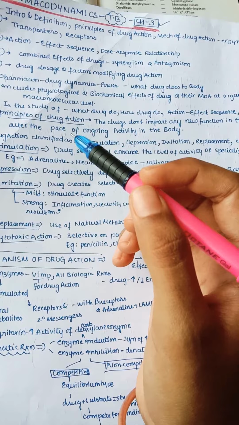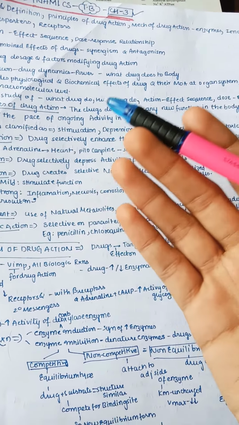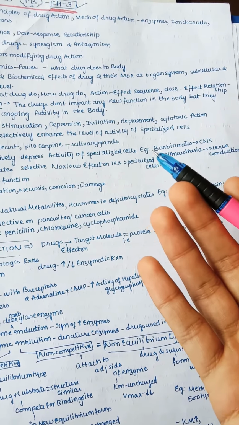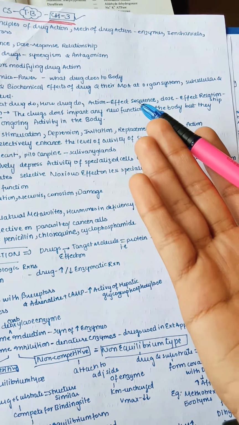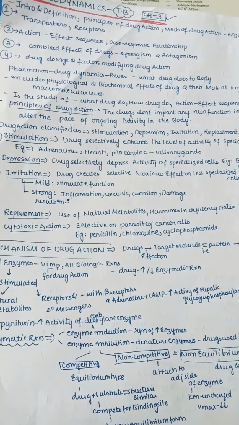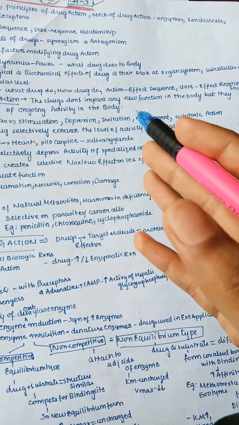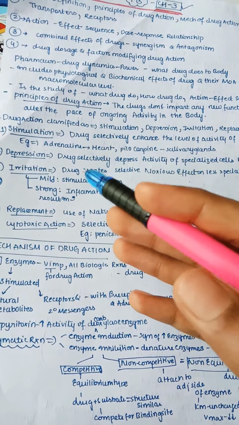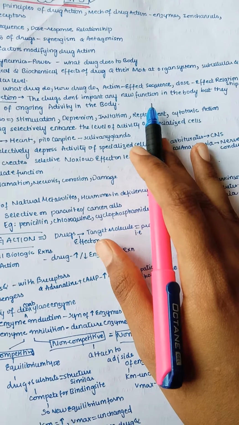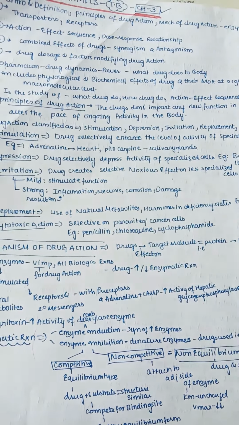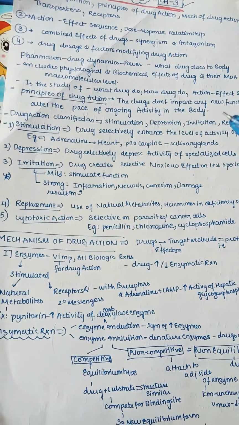So pharmacodynamics is mainly the study of what the drug does to our body, how the drug does it, the action effect sequence and the dose effect relationship. Action effect means which action is showing what effect we are getting by the drug. So what are the principles of drug action? The drugs don't impart any new function in the body, but they just alter the pace of ongoing activity in the body. Whatever activity is going on in the body, the drug amplifies that activity, that's it.